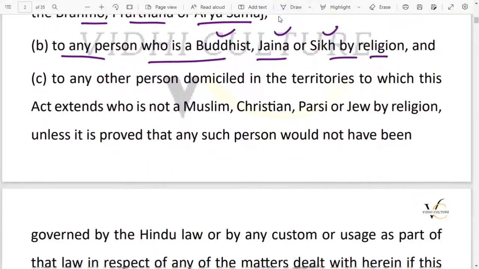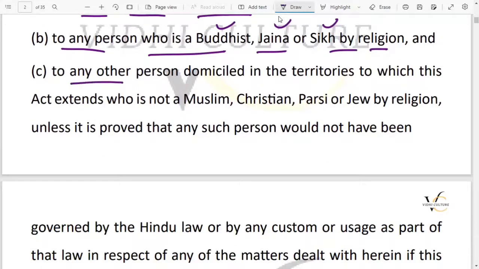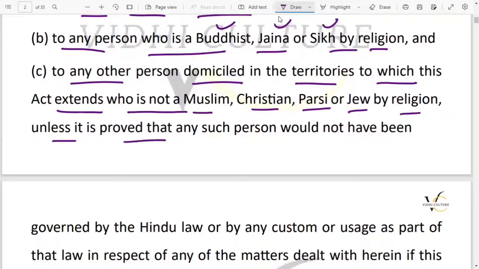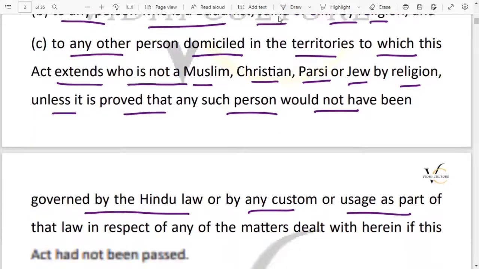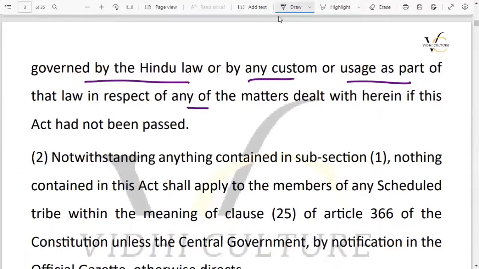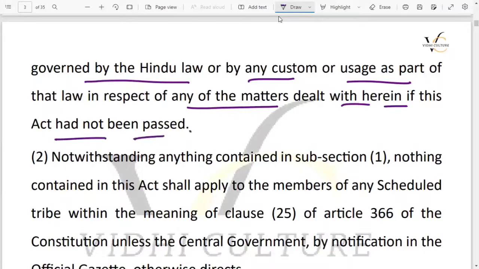Those who are Buddhist, Jain, Sikh, the Hindu Marriage Act will be applicable on them as well. Then again, the third important point says, to any other person domiciled in the territory to which this Act extends who is not a Muslim, Christian, Parsi, or Jew by religion, unless it is proved that any such person would not have been governed by Hindu law or by customs or usage as part of that law in respect of the matters dealt with herein if this Act had not been passed. If before this Act came, there was any custom or usage that they followed other than Hindu, then definitely it will not be applicable on them. Otherwise it will be applicable on everyone who is not Muslim, Christian, Parsi, or Jew, the Hindu Marriage Act will be applicable on all of them.